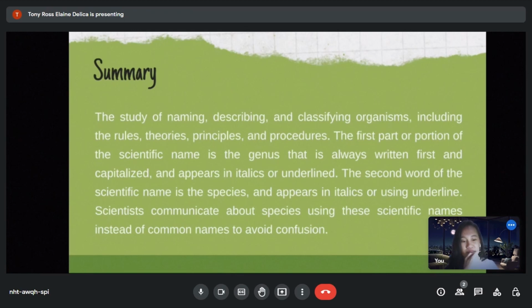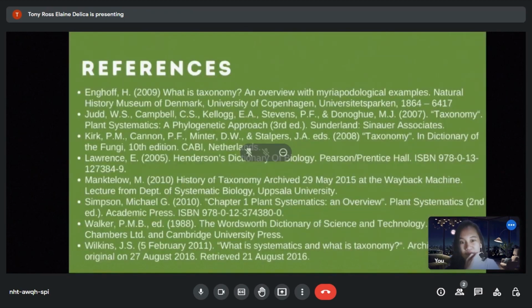So, taxonomy is created because scientists communicate about species using scientific names instead of common names to avoid confusion. Therefore, taxonomy helps scientists and other thinkers to provide more precise names about the species that they are going to study. That is the role of taxonomy.